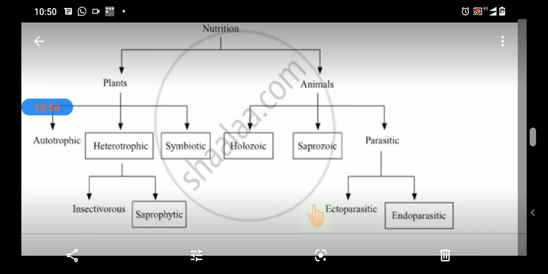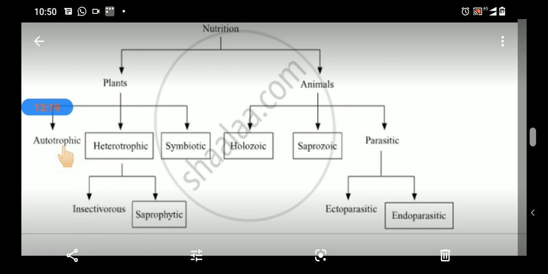So here our chapter number 4 is completed. We will next take a quick review of this chapter with this flow chart: nutrition in plants and animals. Plants are autotrophic, heterotrophic, symbiotic, insectivorous and saprophytic.